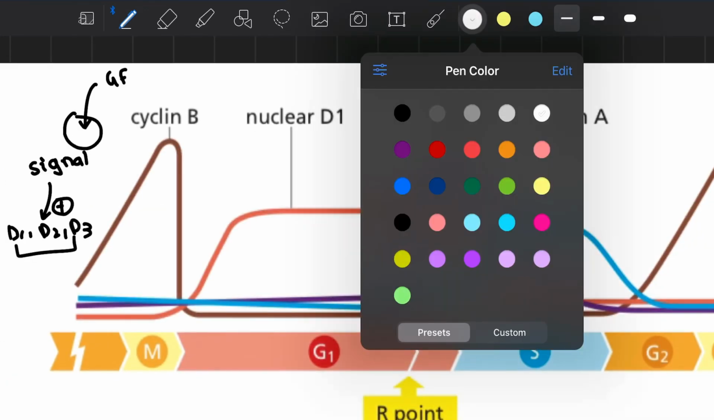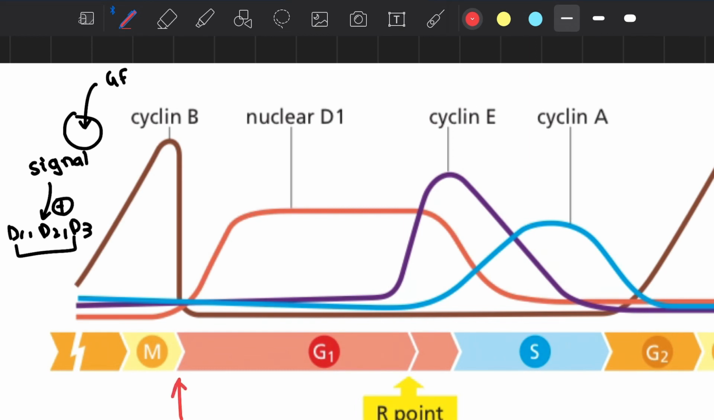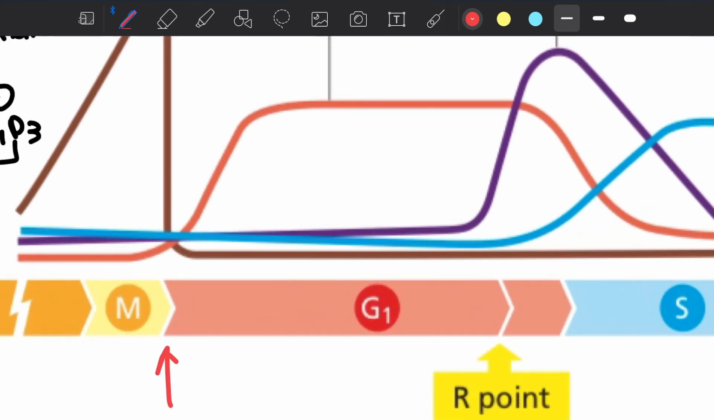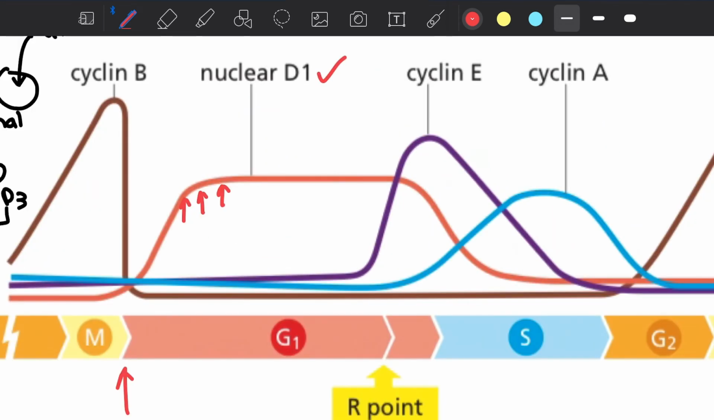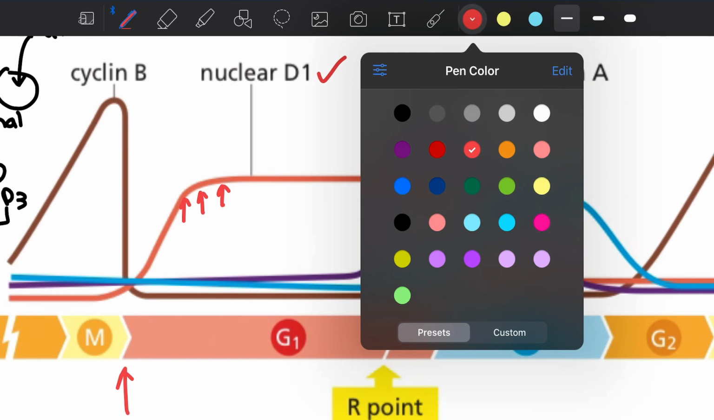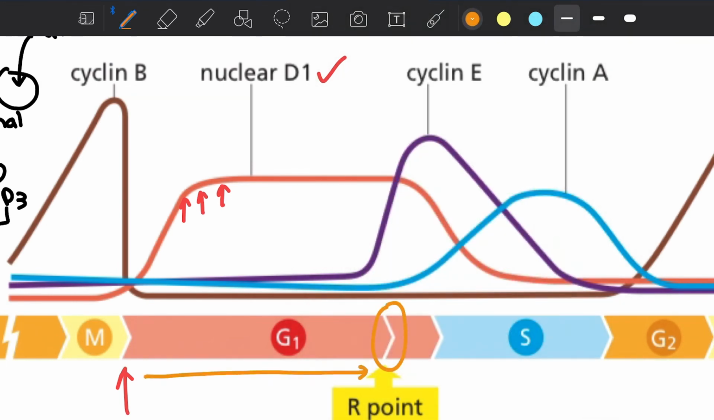What we see right here is, if this is where the cell cycle starts, just about before beginning the G1 phase, we will have a gradual increase in the amount of nuclear D1 that is present. And if this is the R point, as we saw previously, this is the period where we need those growth factors, where we need some mitogenic signals so that the amount of cyclin D1 is upregulated, which will further initiate other cascades.